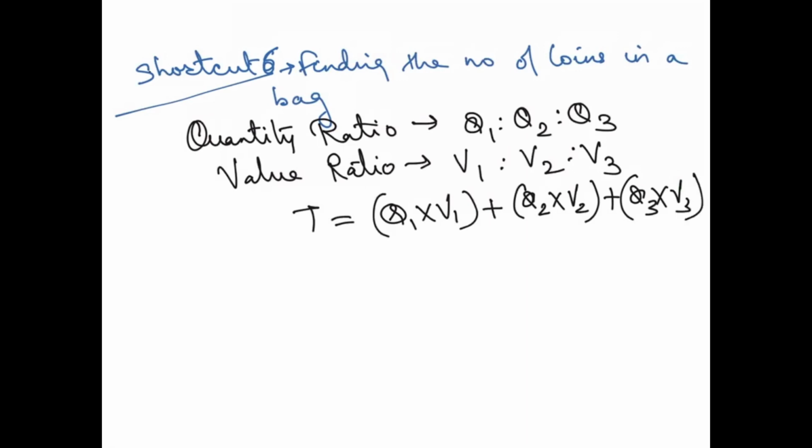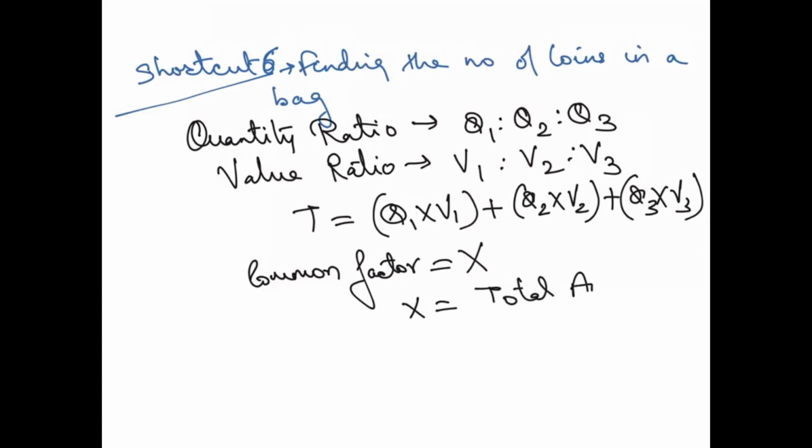Then I want to take out the common factor. So I will say the common factor is equal to x. So x will be equal to, you can say, the total amount divided by T. T is what? The total. Now what do you want?